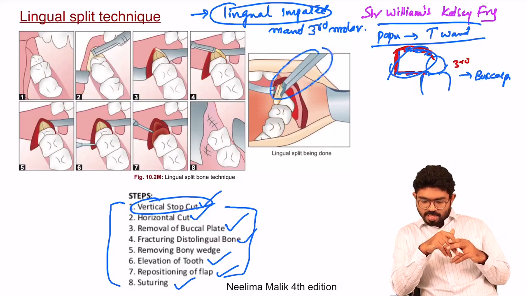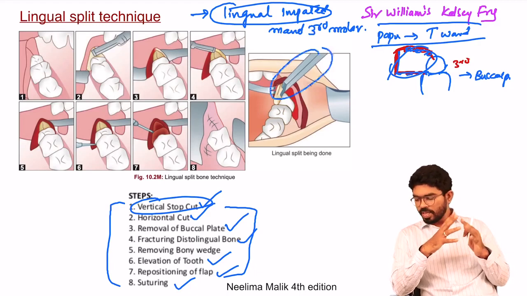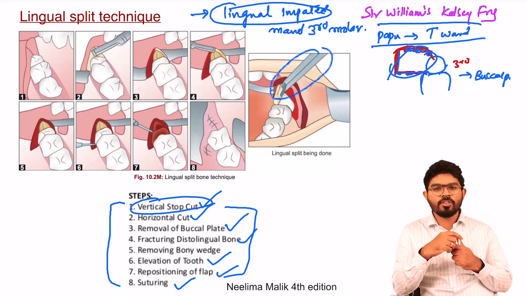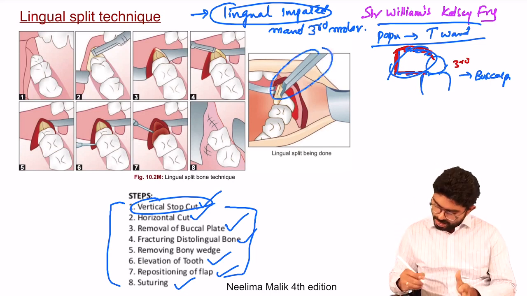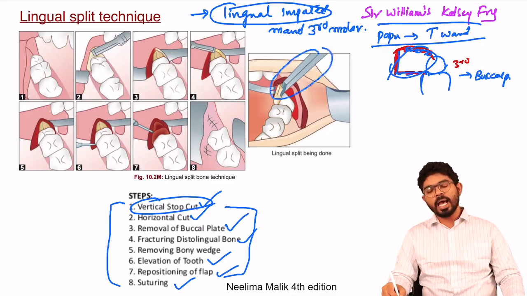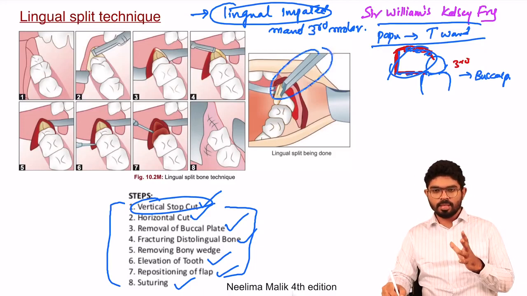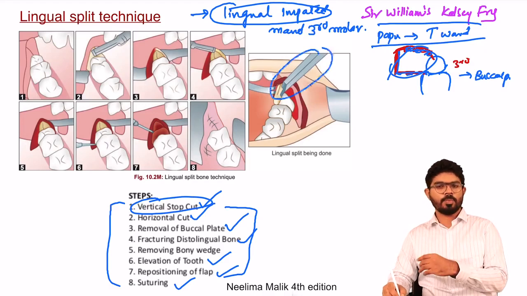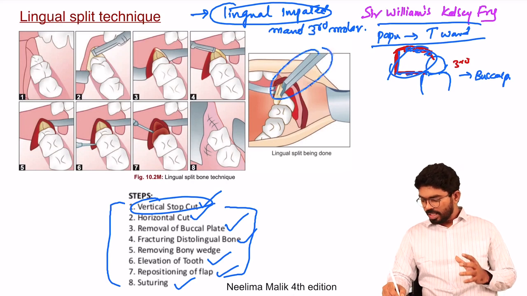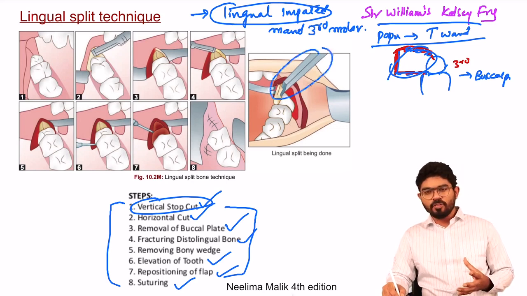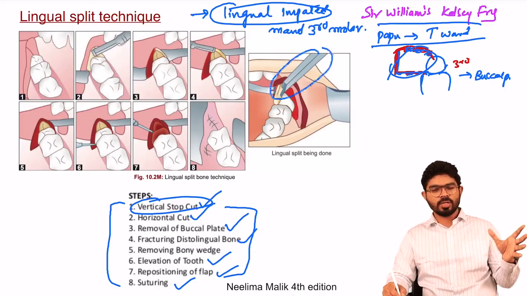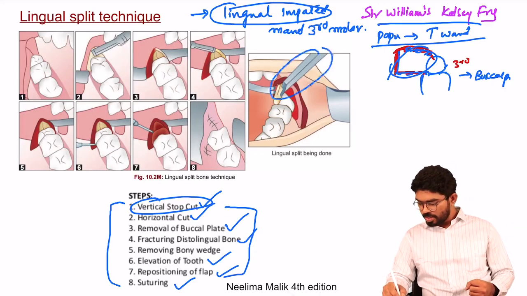Coming to the advantages of this technique, it's a very familiar question. One, it is one of the fastest modes of removing the tooth. The second is that there is less chance of causing damage to the inferior alveolar canal or the bundle of nerves which are present close to the mandibular third molar. And third, it reduces the risk of blood clot loss, because mandibular third molars are the most common teeth that give rise to dry socket. So dry socket formation can be reduced.